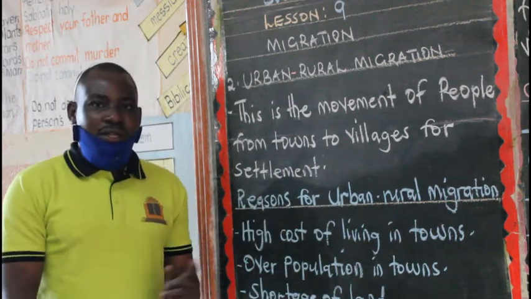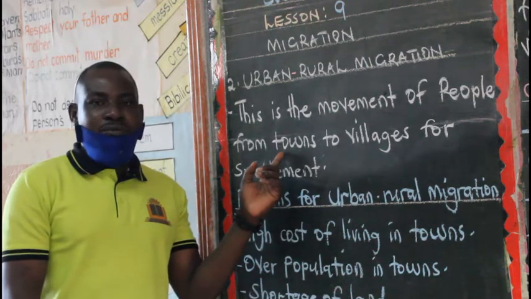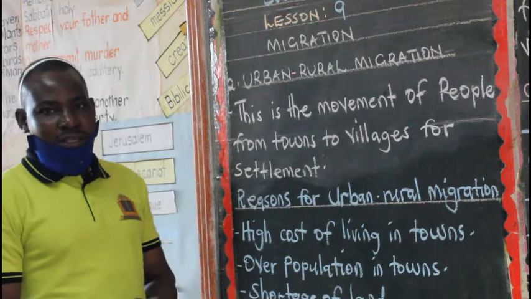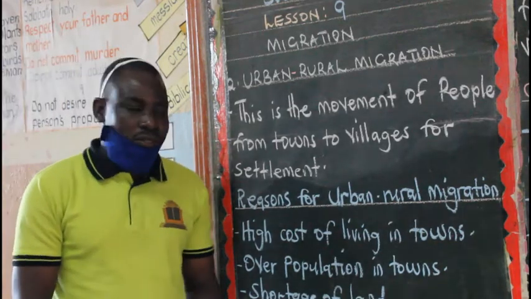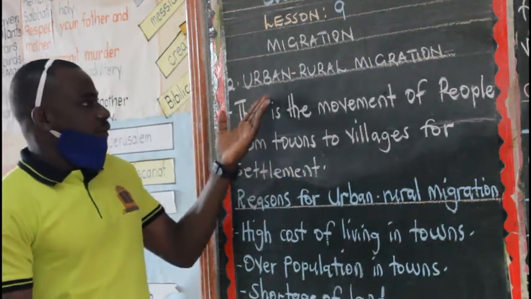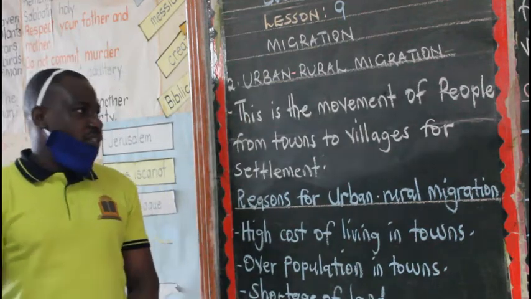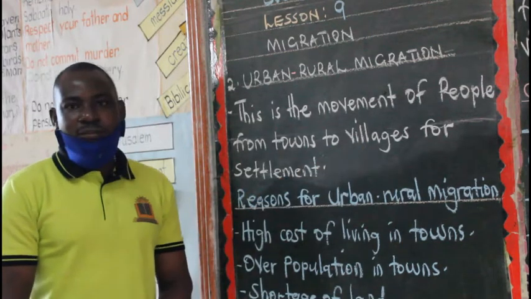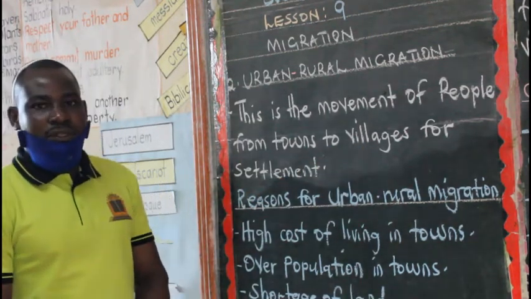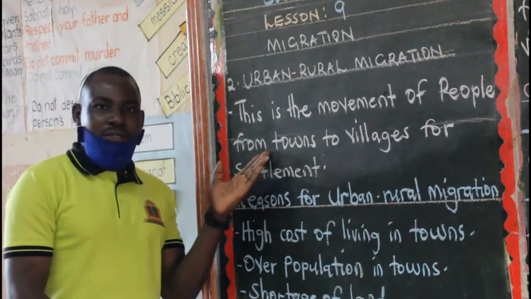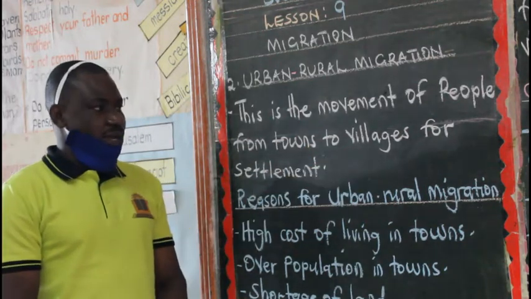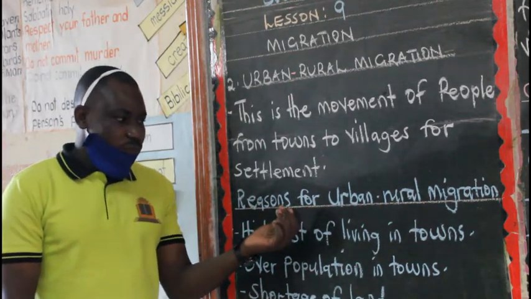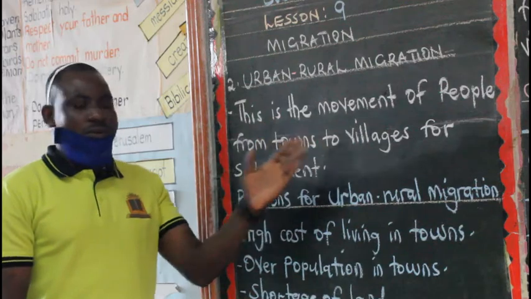Remember I told you that when we are defining these types of migration, we are not supposed to use the word better. We use the word better when we are giving the causes of migration. So we are saying that urban-rural migration is the movement of people from towns to villages for settlement. Whenever you see someone living in a town, then they go back to the village. What can make someone migrate from towns to villages?